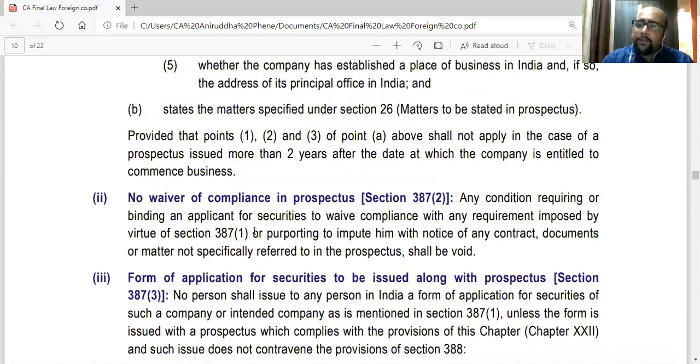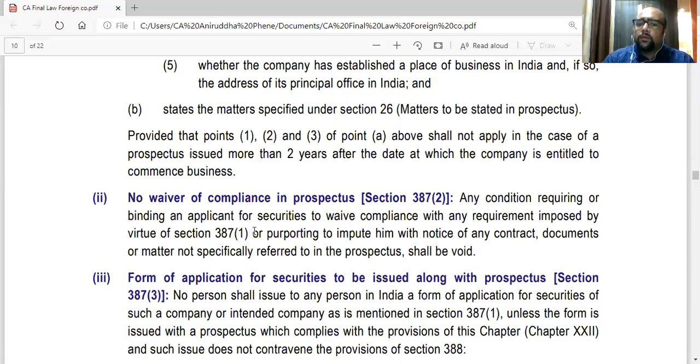So in the prospectus itself, they are saying in a way that applicants do not want the company to comply with 387 subsection 1. Any such condition which waives the compliance of 387 subsection 1, saying in the prospectus that applicants are okay even if the company doesn't comply with this, is wrong. Similarly, any contract or documents not disclosed in the prospectus will not be binding on the applicants.